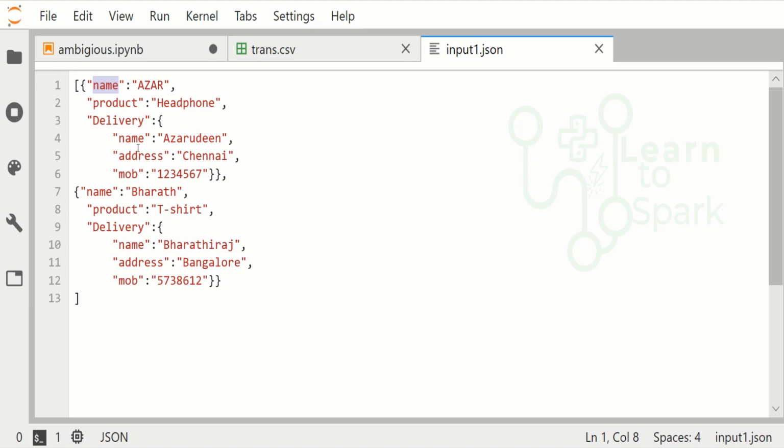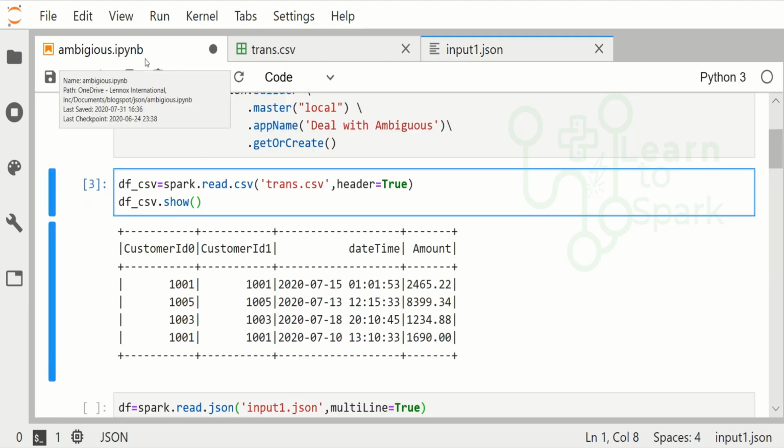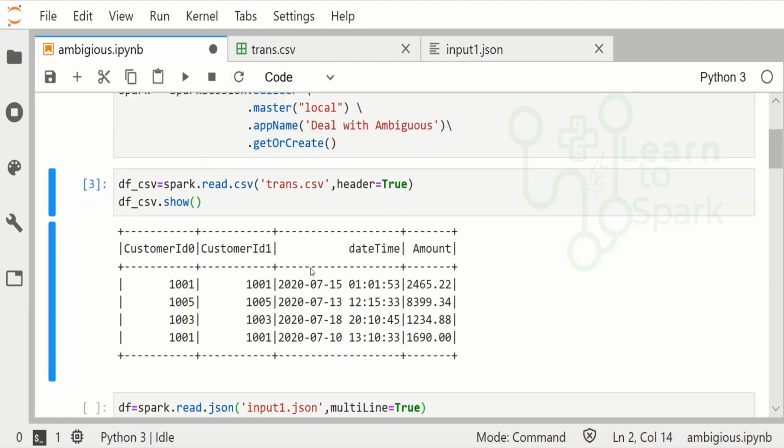ambiguous column. Also, if there is a pandas data frame and we convert that pandas data frame into a Spark data frame, this kind of ambiguity may occur at that time as well. Also, if we are reading data from external sources such as MS SQL or other databases, there might be a chance of duplicates.